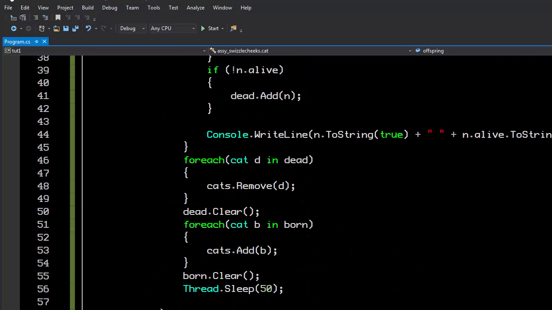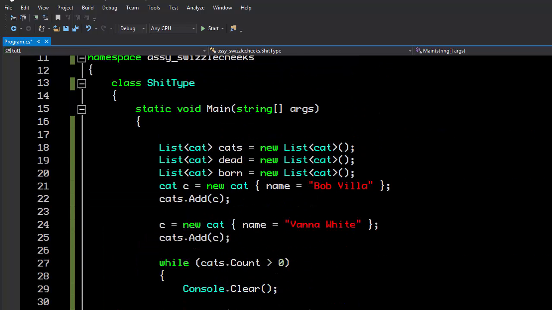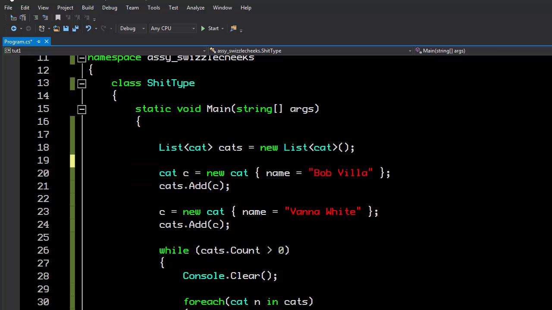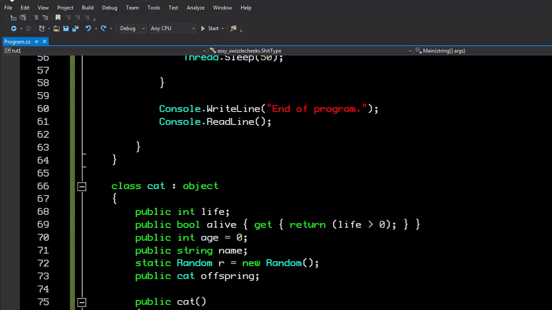So the first thing that we're going to do is get rid of all of this loop nonsense, because there are much easier ways to solve this problem than having a list of ones that we're adding and ones that we're removing. That's all nuts. Now, before we do that, I'm going to leave it in place for a second, because that'll make the next step easier when we go to events. So let's just go to events here.